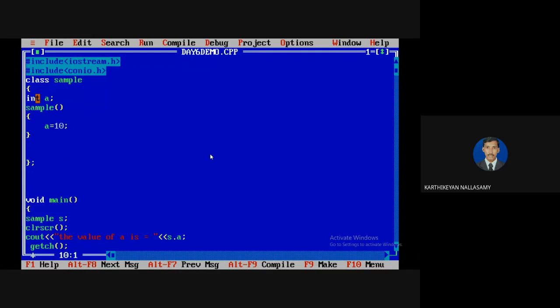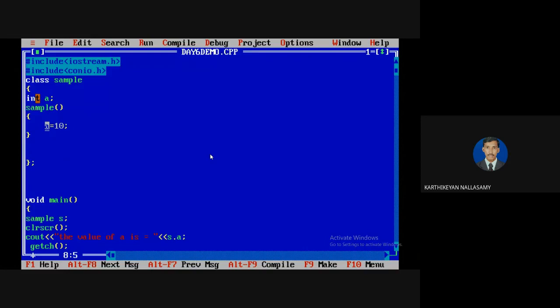You must know how it will work. See some of the properties. If it is a constructor, the class name and function name must be the same. The class name is sample, and it is also a function. The name of the class and function are the same. You know that a name followed by an open parenthesis is always referred to as a function. In the constructor, the class name and function name are the same, and it is used to assign values to instance variables. Here, there is no need to define any local variable. Always we have to initialize the instance variables, which are called data members.